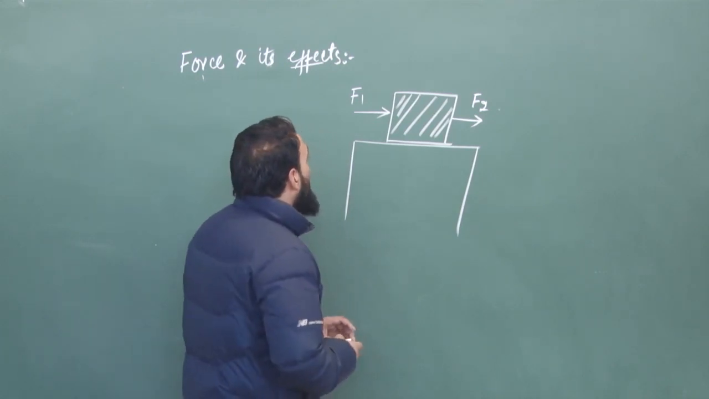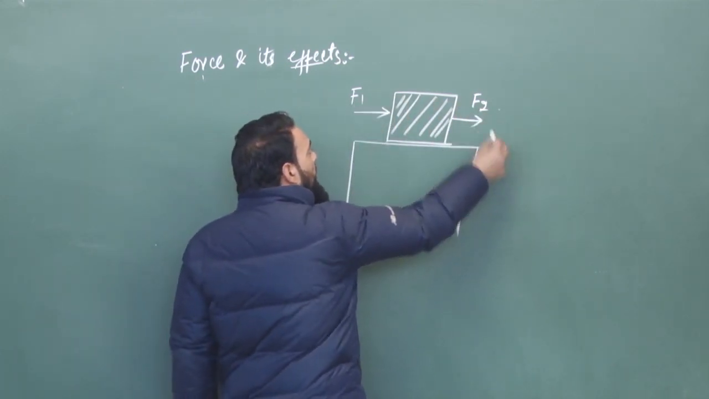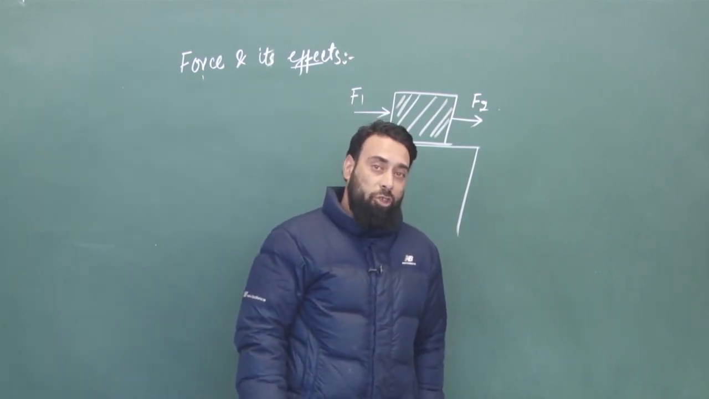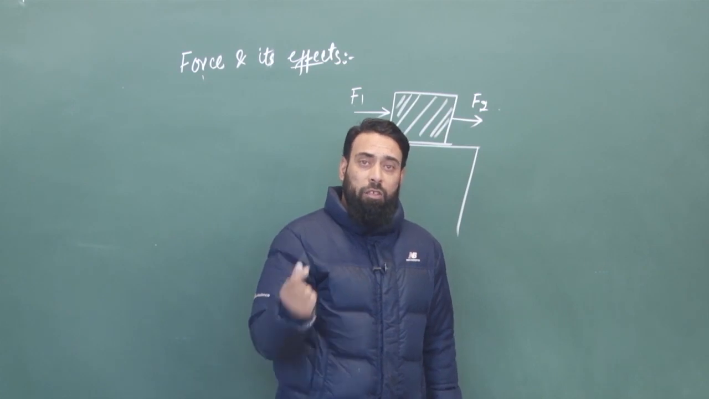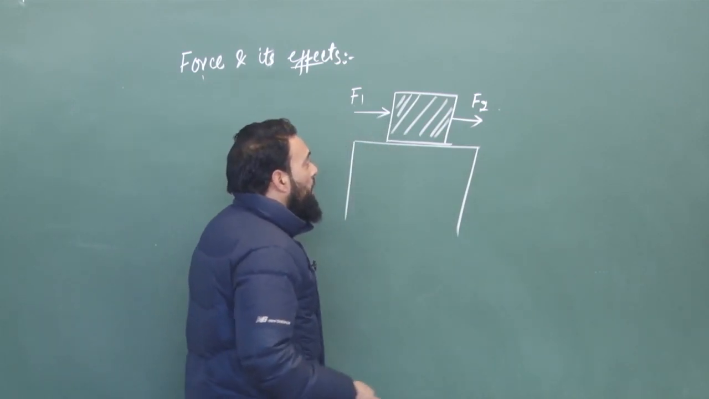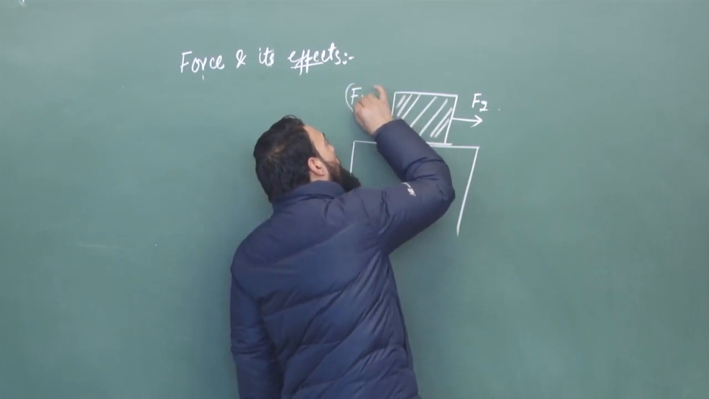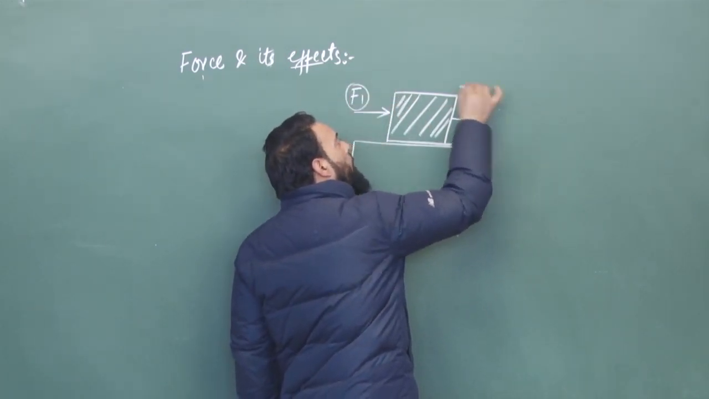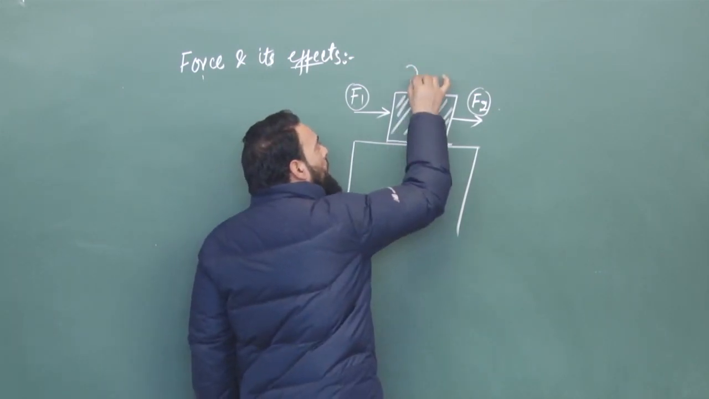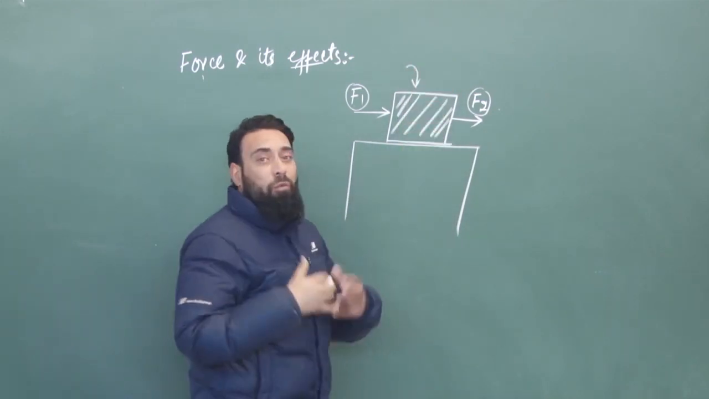For example, let two forces F1 and F2 be applied on a body, and these two forces are applied in the same direction. What will be the total magnitude of force applied on the body, or what is the impact of these two forces on the body?